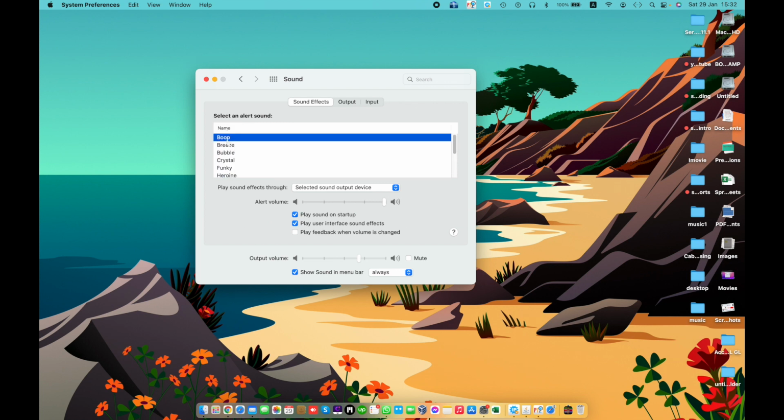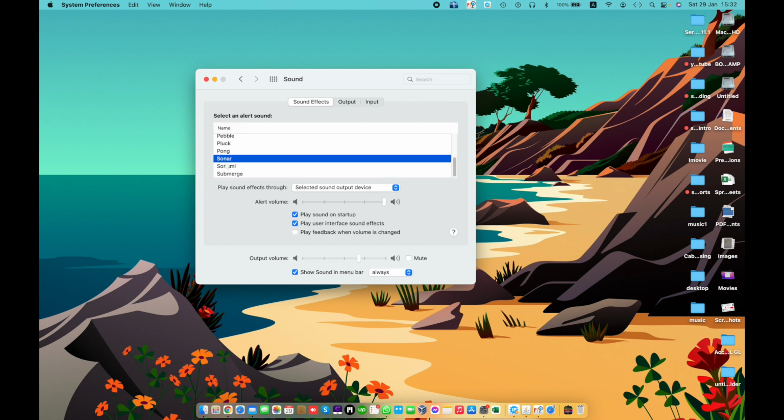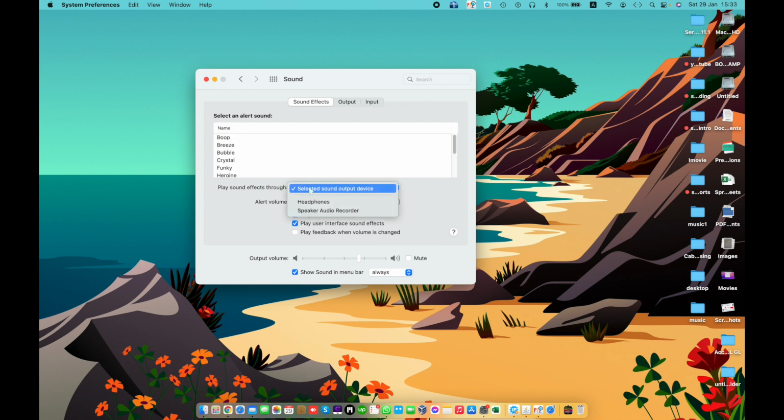These all are default alert sounds. You can change the alert sound from here. Choose play sound effects through headphones, speaker, audio records, or selected sound output devices. Same, you can set the alert volume.